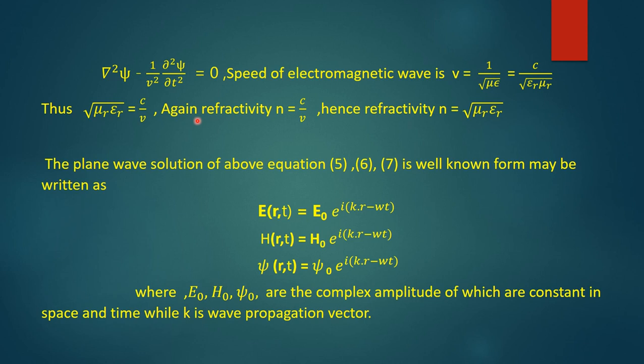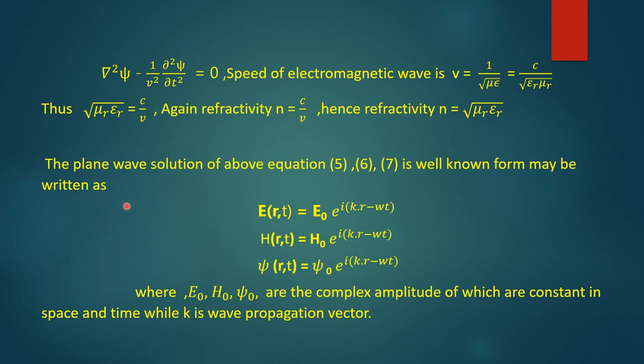Again, we know the refractive index n is equal to c by v, where c is the velocity of light in free space divided by the velocity of light in the medium. Hence, from these two equations, after comparing, we find n is equal to root over mu r epsilon r, and this n is known as the refractive index of the medium.